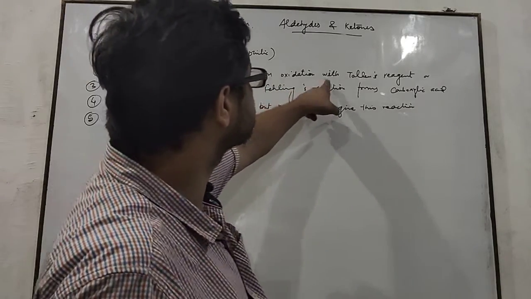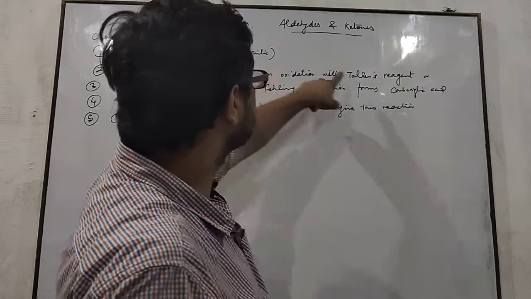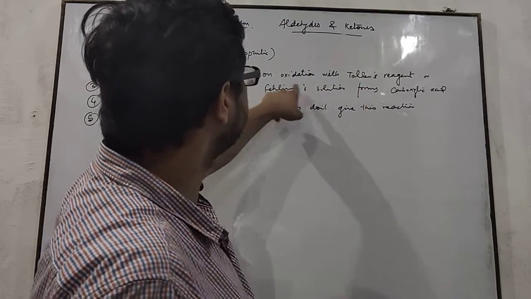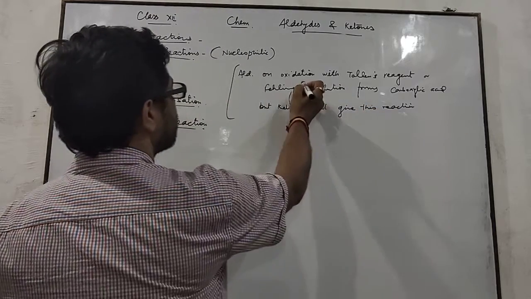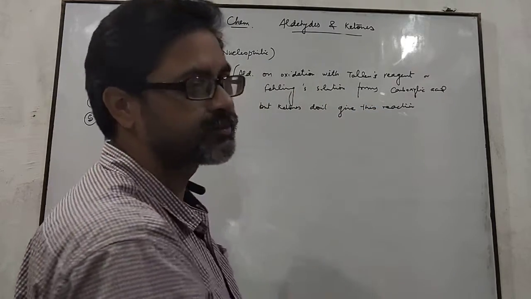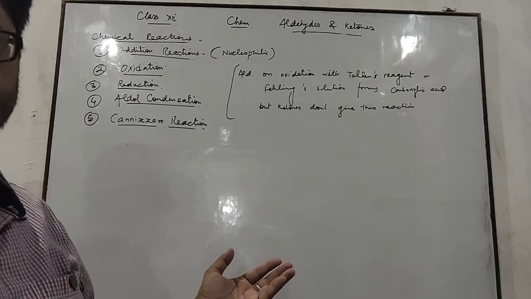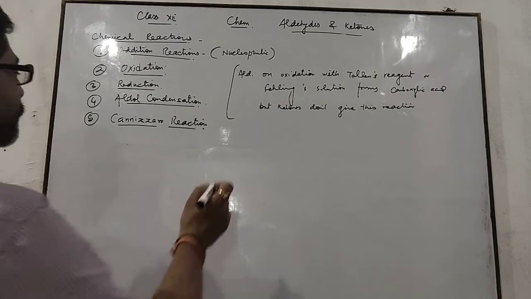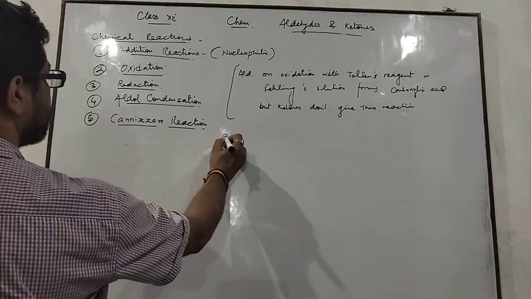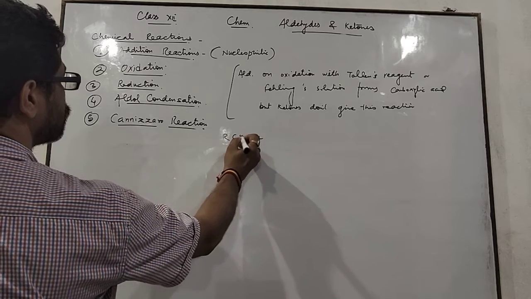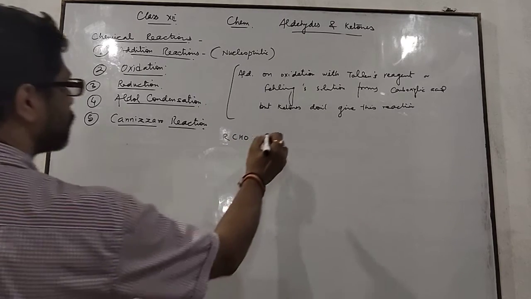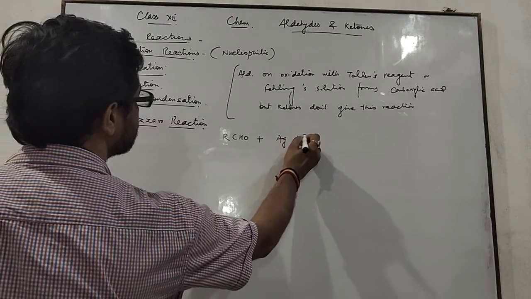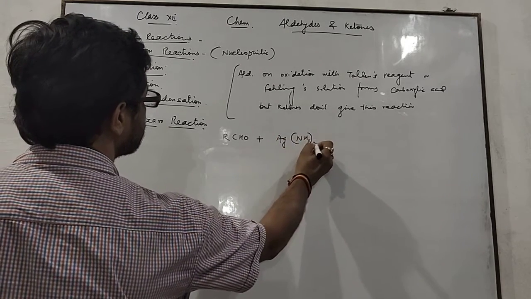Aldehydes get oxidized by Tollens reagent or by Fehling solution to form carboxylic acids, whereas ketones are not oxidized by Tollens reagent and Fehling solution. See here, RCHO is an aldehyde, and Tollens reagent. What is Tollens reagent?